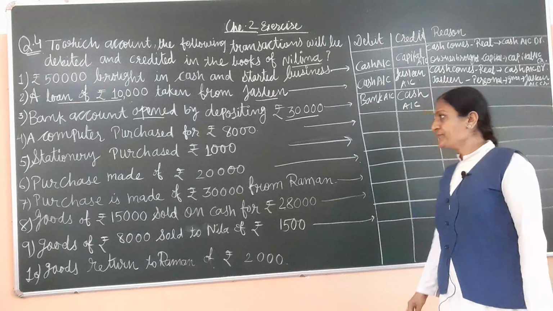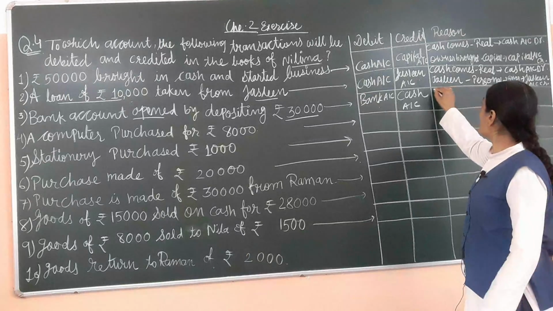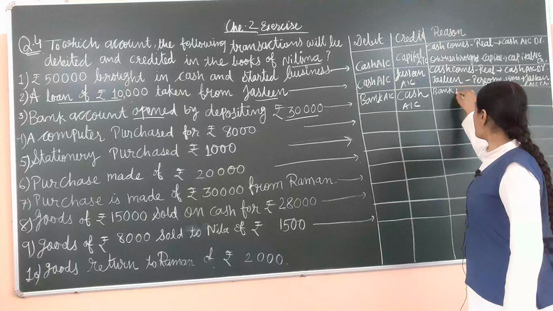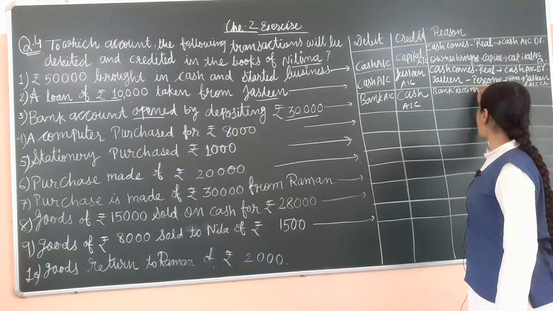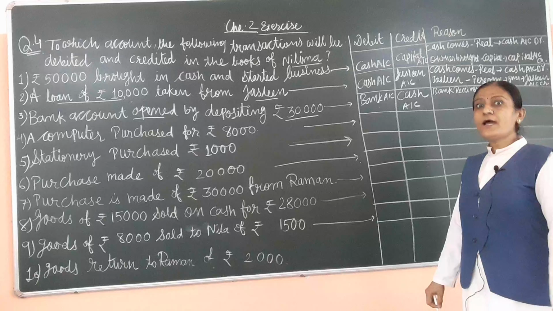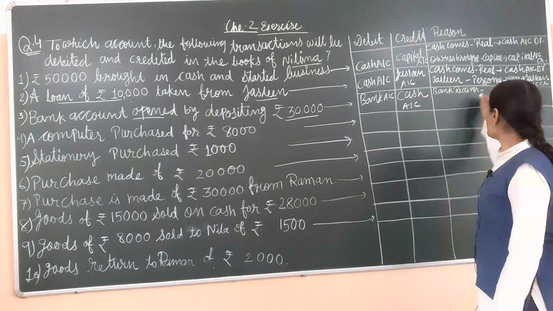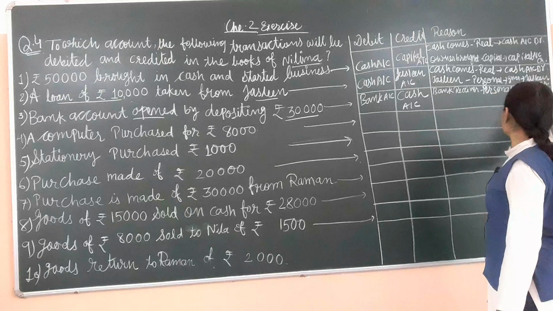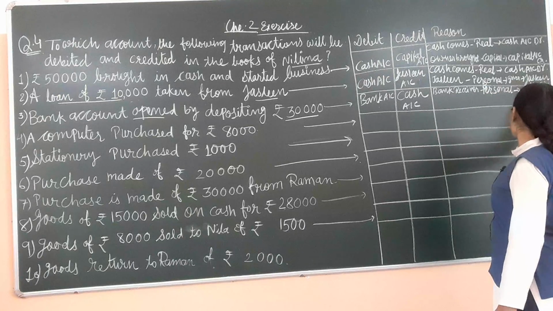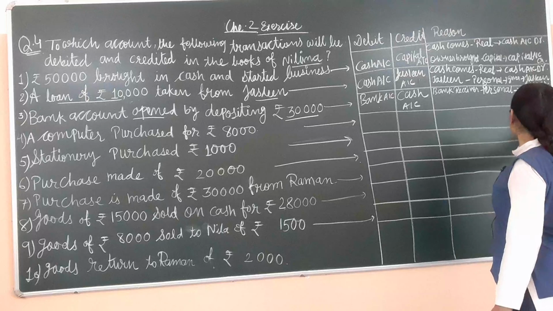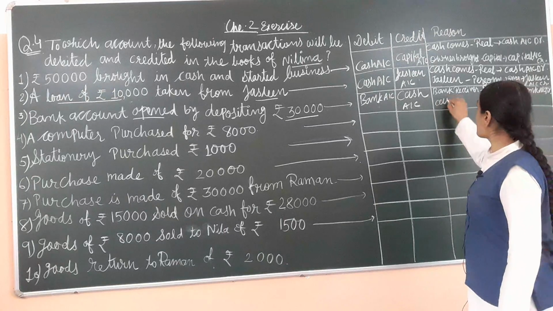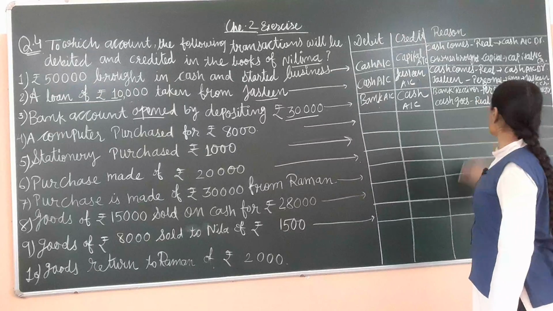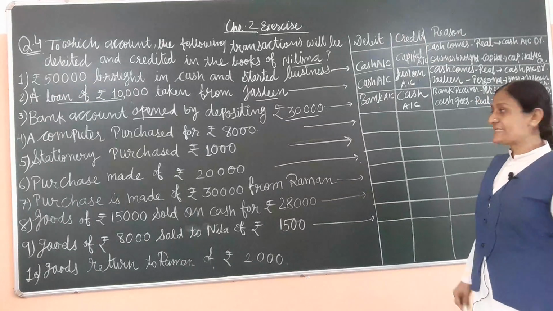Now what is the reason? Bank account, why debit? Because bank is the receiver, because bank is the legal artificial person, and so we use the personal rule. When personal rule is there, then receiver always debits. So bank account debit. Now second, here cash goes from the business unit, and we use the real account. As per the real account, goes then credit.